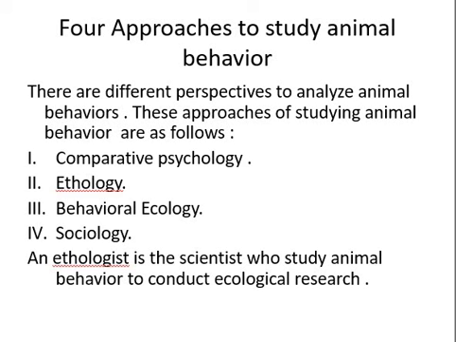Okay students, we see there are four approaches to study animal behavior. These are subcategories of the behavioral aspects of animals. There are different perspectives to analyze animal behaviors and study them in detail. These approaches of studying animal behavior are as follows: comparative psychology, ethology, behavioral ecology, and sociobiology. An ethologist is a scientist who studies animal behavior and its conduct in ecological research and study.